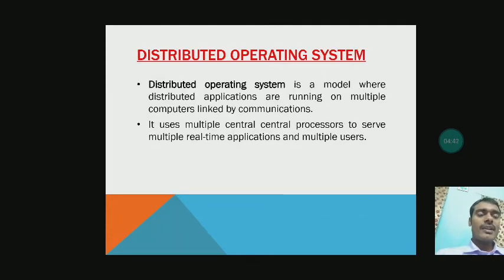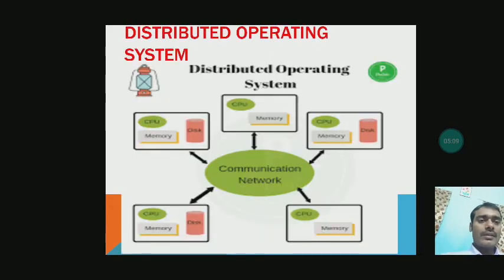Now coming to the distributed operating system, children. Distributed operating system is a model where distributed applications are running on multiple computers linked by communications. It uses multiple central processors to serve multiple real-time applications and multiple users. In this case, there can be many CPUs. It is multiprocessor. Multiprocessor is used in this case. Multiprocessors means there are multiple CPUs which can perform different works.